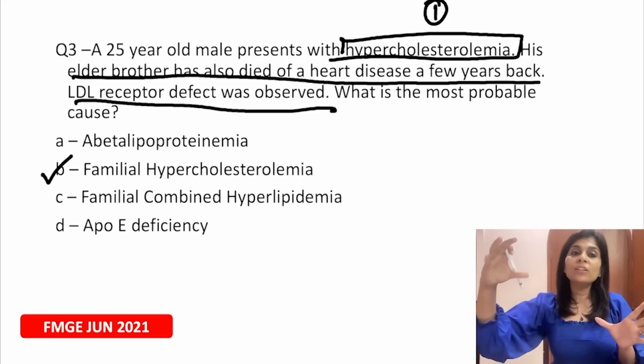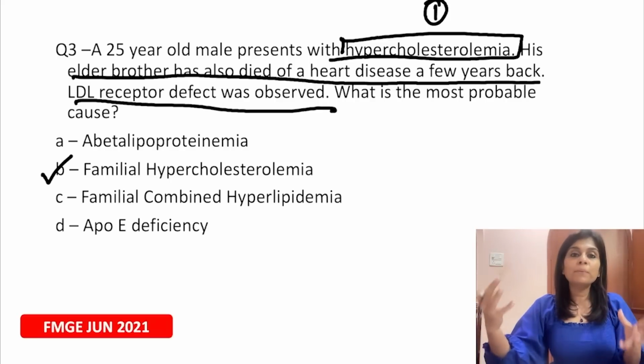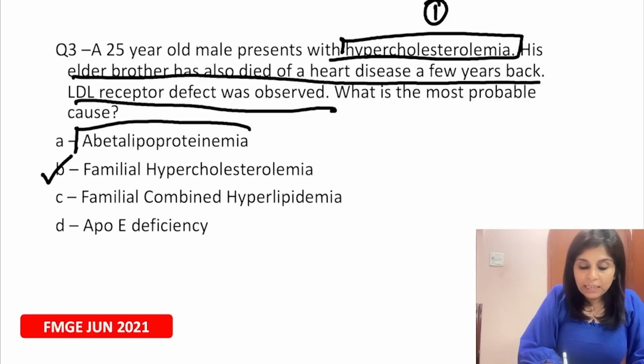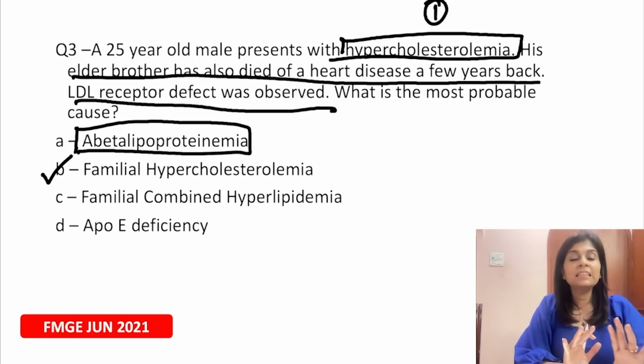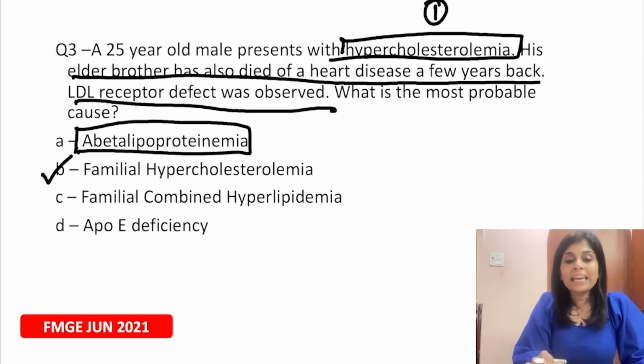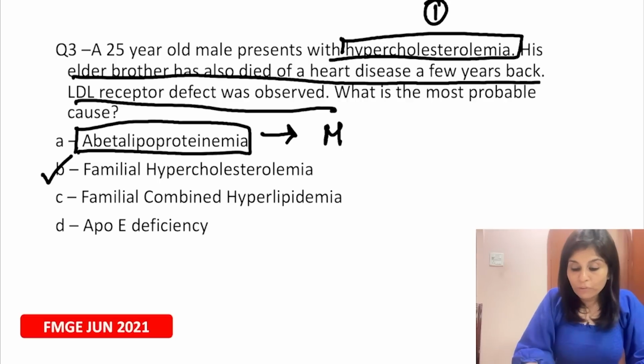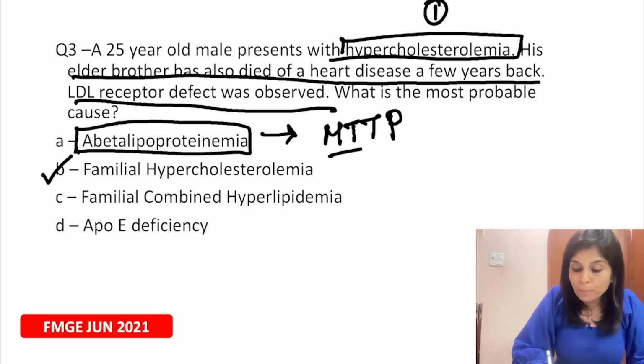So what will you call that condition? It is familial hypercholesterolemia. Now, what is abetalipoproteinemia? This is not going to present as hypercholesterolemia, and it is not going to present as heart disease. Abetalipoproteinemia is frequently asked in competitive and clearance exams. Please remember this. This is caused by the defect of microsomal triglyceride transport protein.